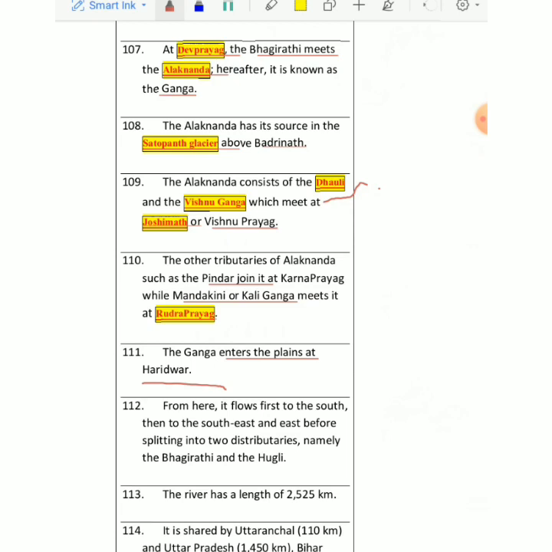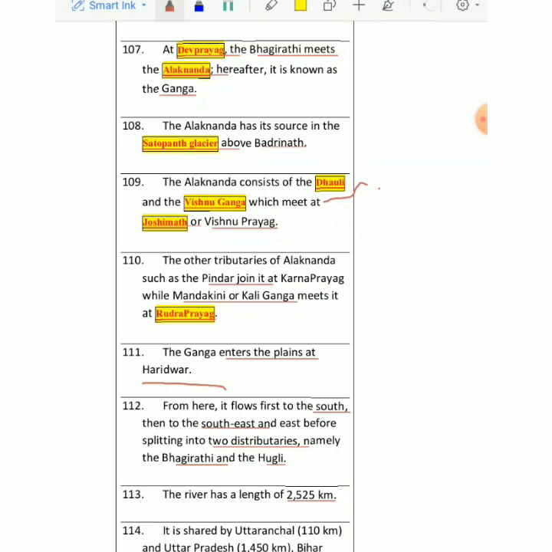First it moves to south, then it moves to southeast, then it splits into two distributaries. One is Bhagirathi and one is Hooghly, right? Bhagirathi's main catchment area is around Uttaranchal only. Hooghly goes to West Bengal and all, right? The length of the river is 2,525 kilometers.